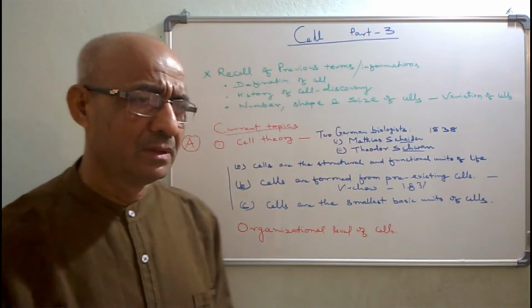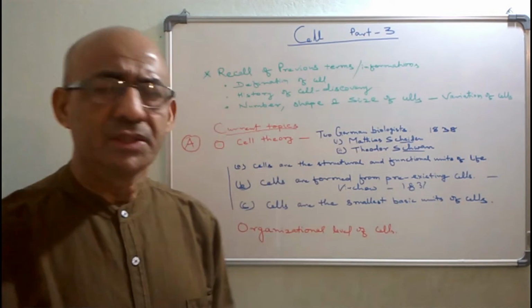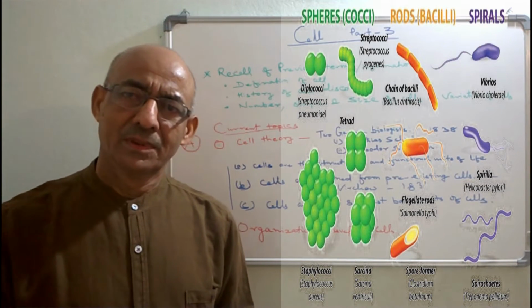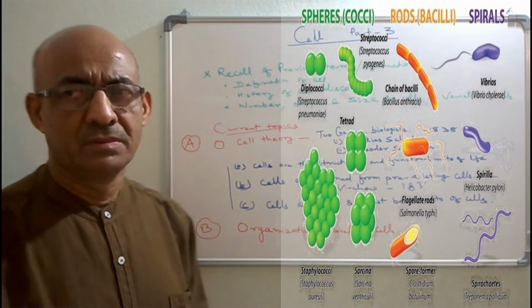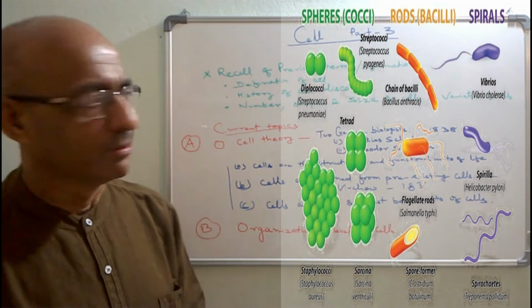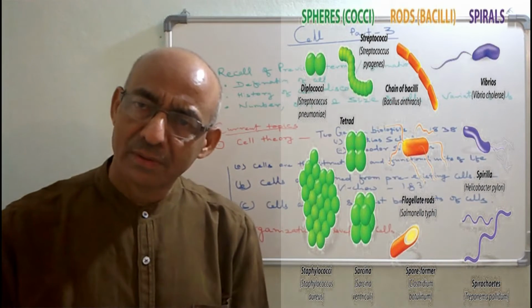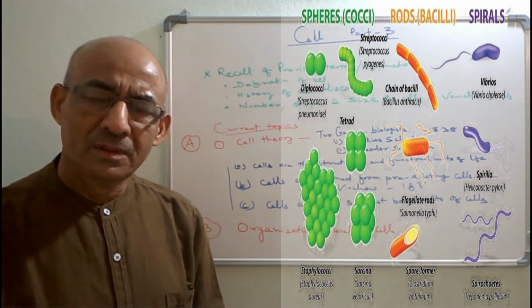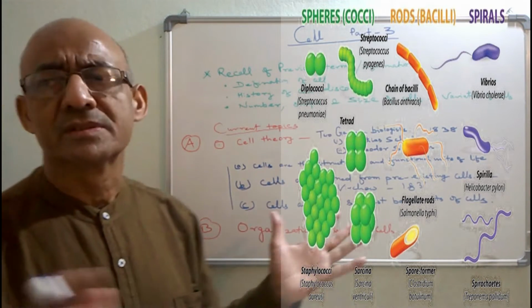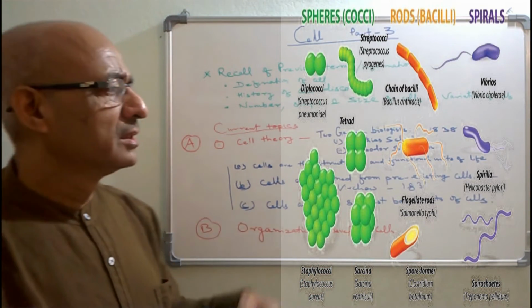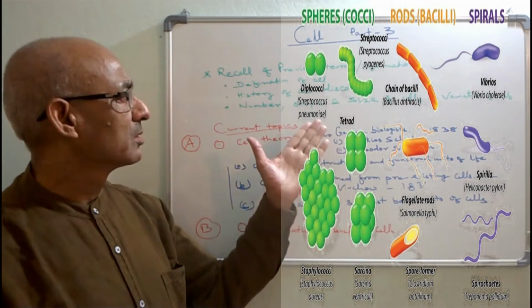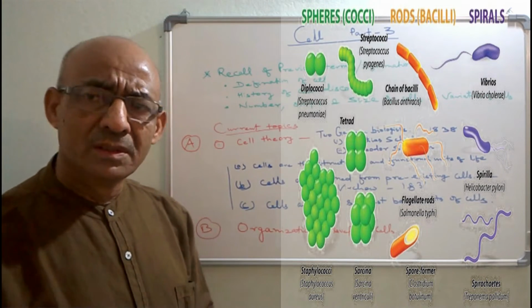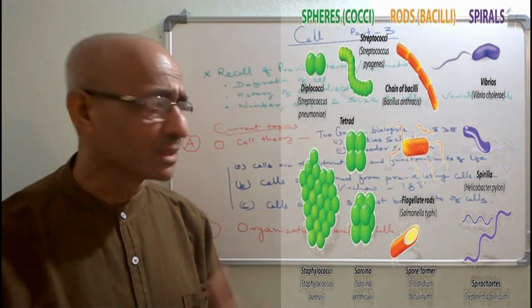Particularly in the case of bacteria, we can find the variation in terms of shape. Bacteria are found in various shapes. Some are spindle shape, some are rod shape, some are spiral shape, some are comma shape, some are circular.